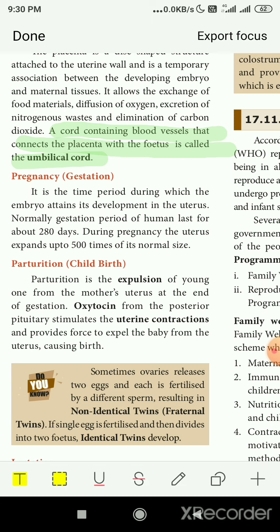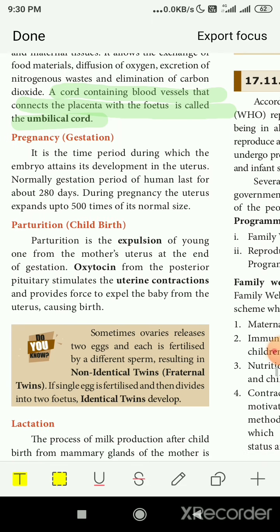So the oxytocin hormone, when it is secreted from the pituitary gland, contracts the walls of the uterus. Because of that pressure, when the uterus has enlarged 500 times, it starts slowly contracting, and because of this hormone it pushes the child out of the uterus.